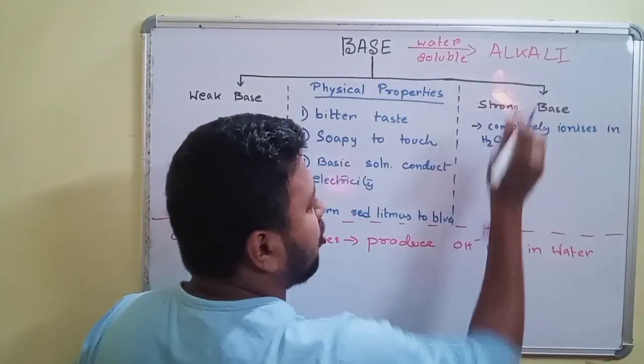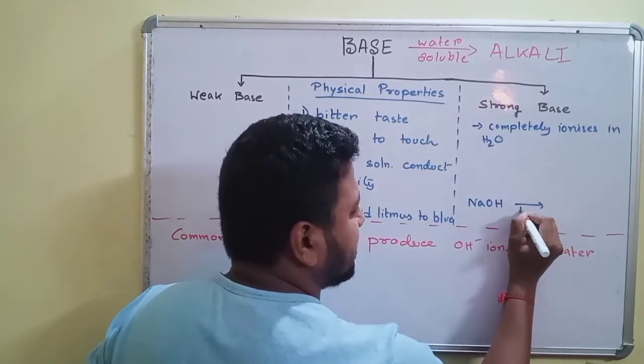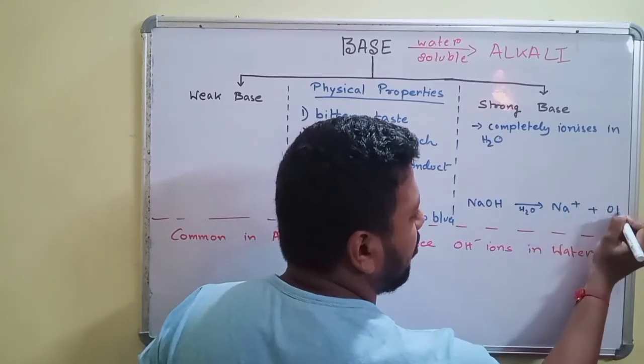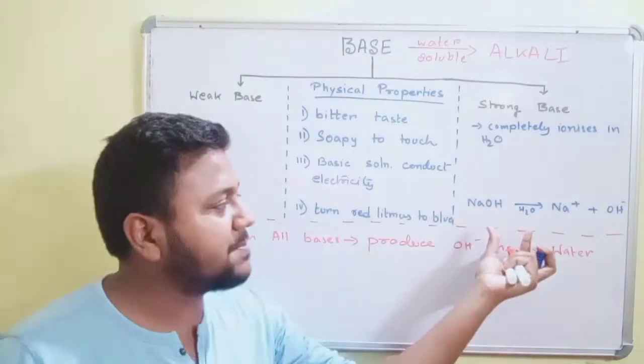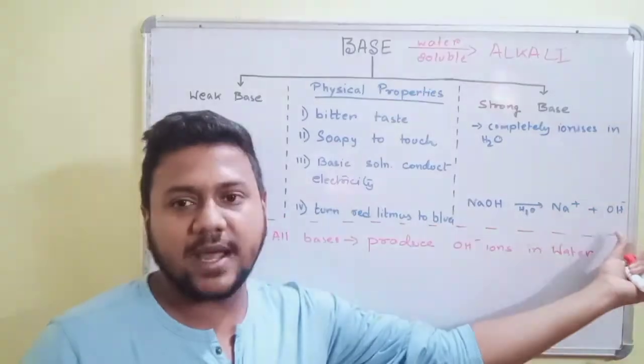Let me take a strong base, say NaOH. When it dissociates in water, it dissociates into Na plus and OH minus ions. All the NaOH molecules break completely, giving Na plus ions and OH minus ions.